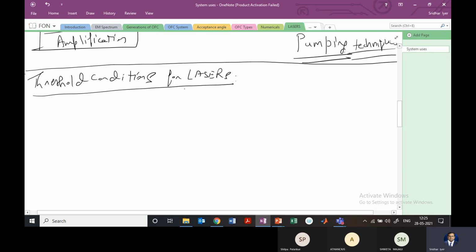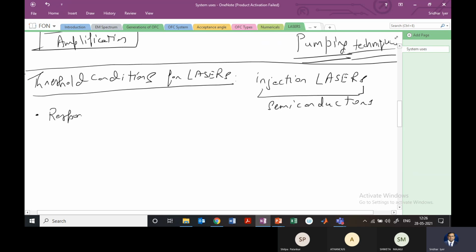So for the OFC system, which requires very high bandwidth, or which we expect will provide us very high bandwidth, the lasers which we use are known as injection lasers, and these are semiconductors. The characteristics which we need: you need a very high response time. We have already discussed what the response time is. The response time is the duration between the input and the output. That response time should be less than about 1 nanosecond, very quick.